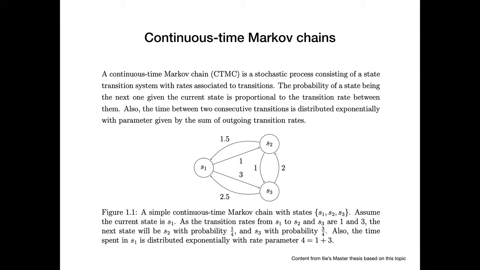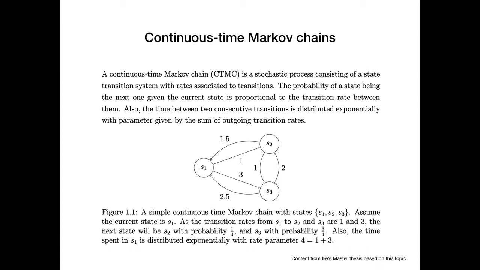Just as a brief reminder, this is what the representation of a continuous time Markov chain looks like. The main idea is that you start in a given state, and you can transition to any of the others with probabilities proportional to the outgoing rates, which you can see here.